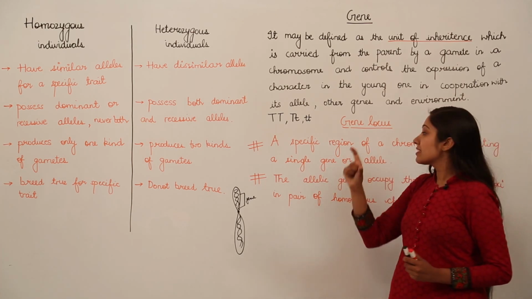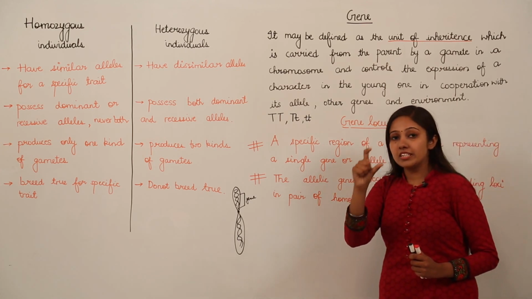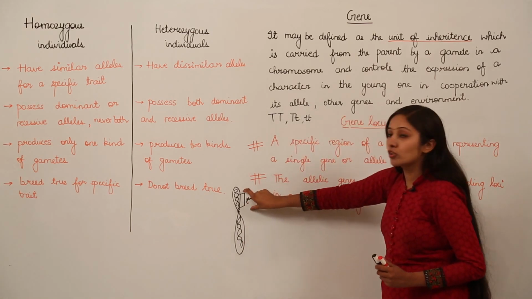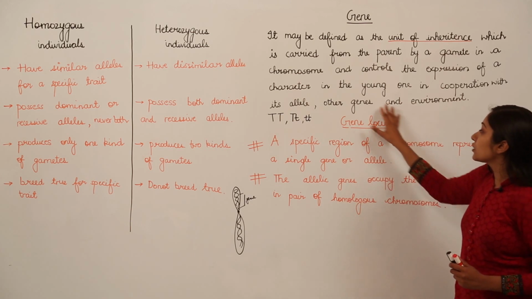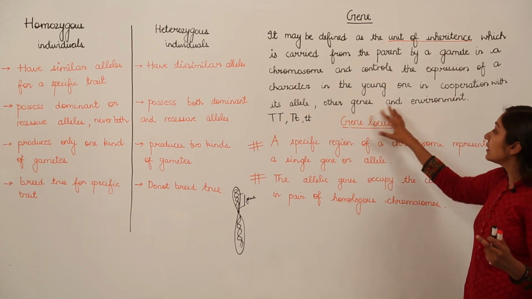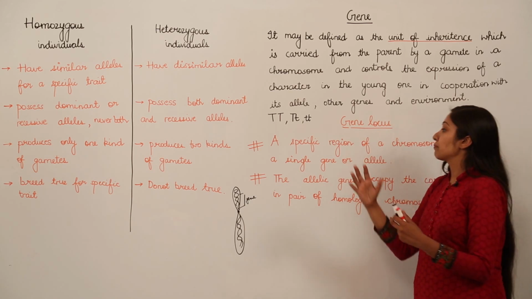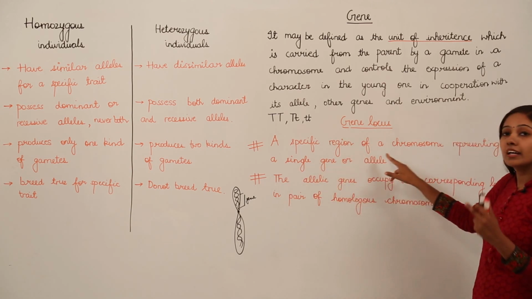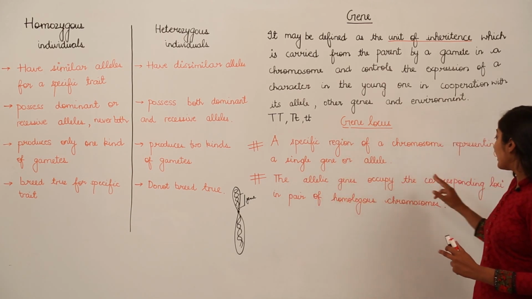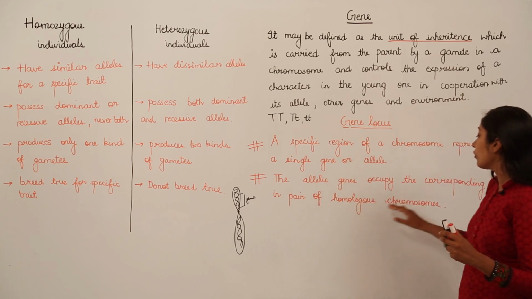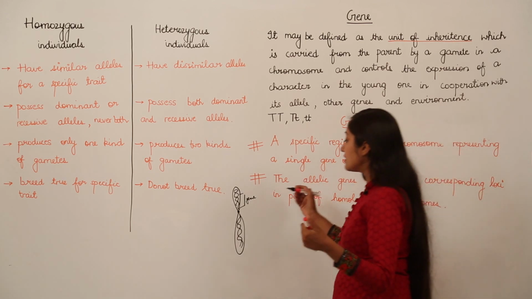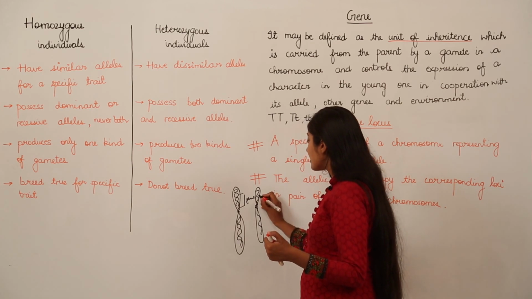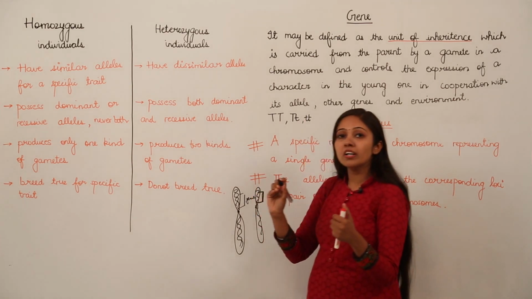When I am talking of a single gene, a particular segment of DNA which is going to encode for a specific characteristic, that region of chromosome where that gene is present, that is known as gene locus. Singular is locus and for plural we have loci. So a specific region of a chromosome representing a single gene or allele. And the allelic genes occupy the corresponding loci in pair of homologous chromosomes. When we have homologous chromosomes, it means we have a pair of chromosomes in which the genes are present which are encoding for the same character.